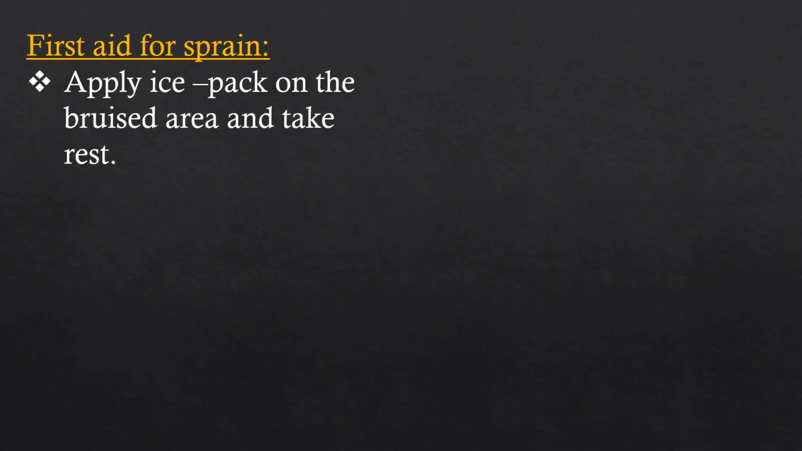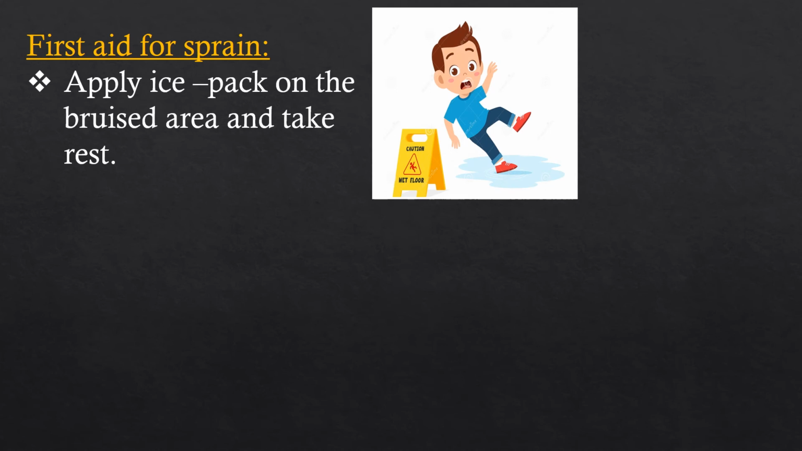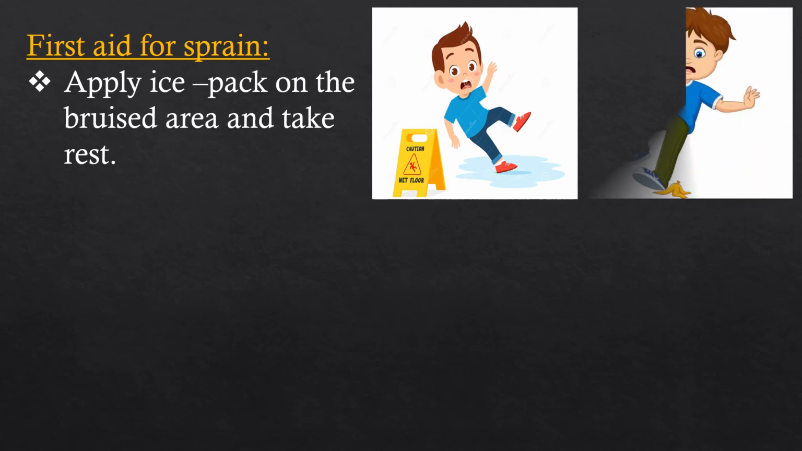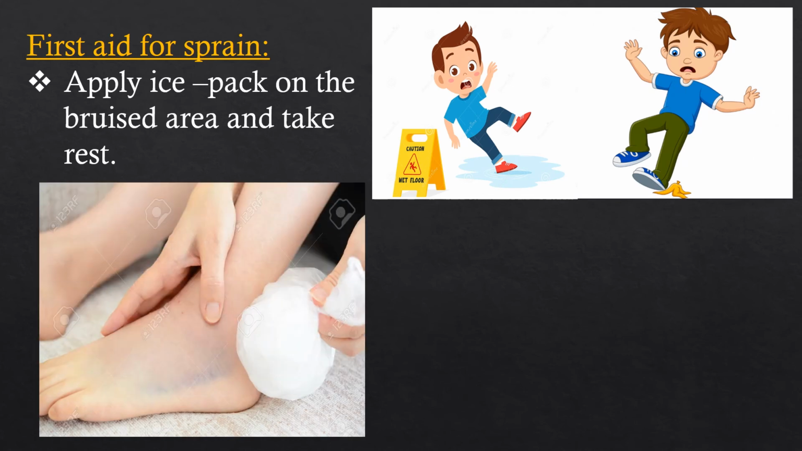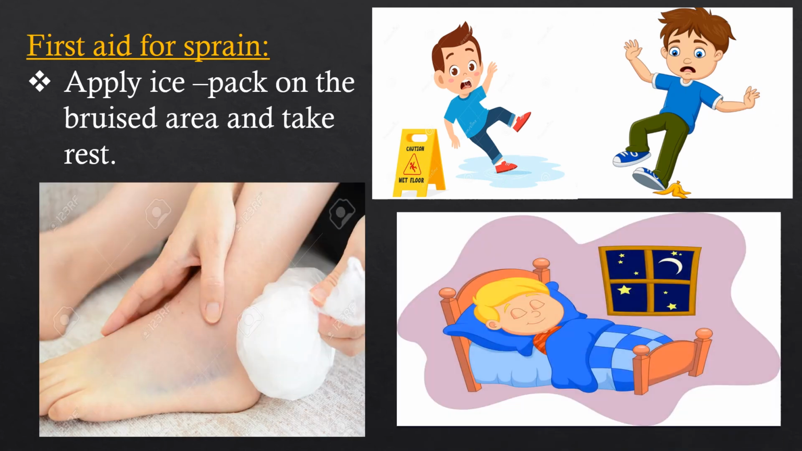First aid for sprain. As we already discussed, what is the first aid for sprain? Apply an ice pack on the bruised area, meaning the swollen area, and take rest. What are the reasons for sprain? If you walk on wet floors, you may skid and fall down. Automatically, the joints of your ankles or wrist get sprained. You have to apply an ice pack and take rest on the bed.